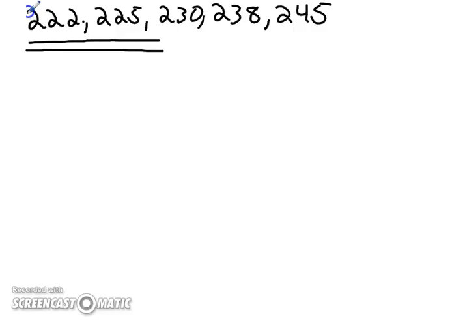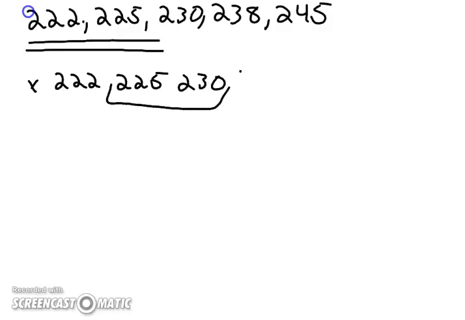If it was less than 225, let's just say it was less than 225, then your middle two numbers would be right here. And the middle two numbers, the 225 and 230, will give you 227.5. That is not the median. The median is 229. So we know now that the game must have landed right there. That score must have been between 225 and 230.